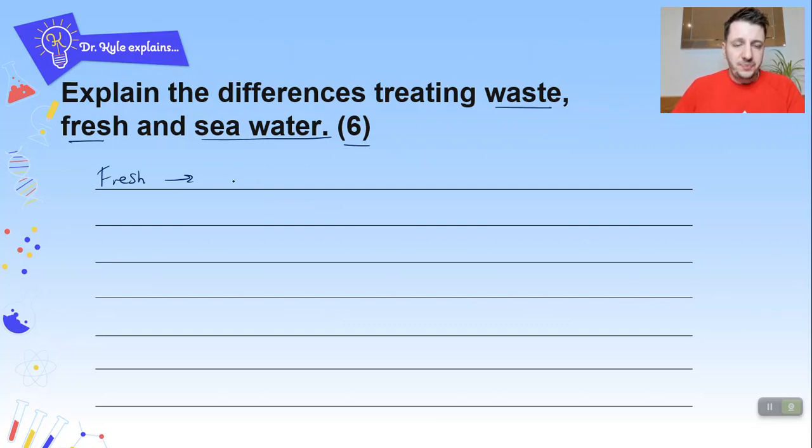We're going to filter to remove solids, and then sterilize with chlorine to destroy bacteria.